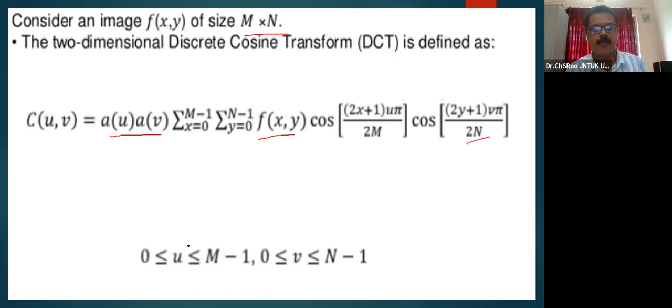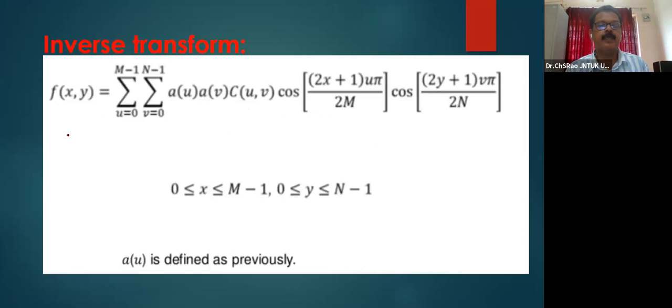It is quite simple, where u ranges from 0 to m minus 1 and v ranges from 0 to n minus 1. This is the forward transformation equation of DCT. Similarly, the inverse transformation equation for the original signal may be seen here.